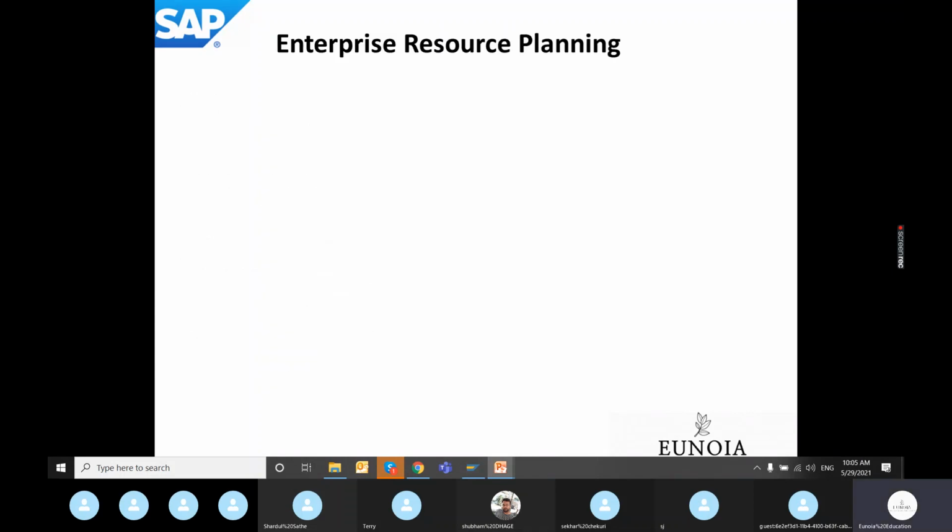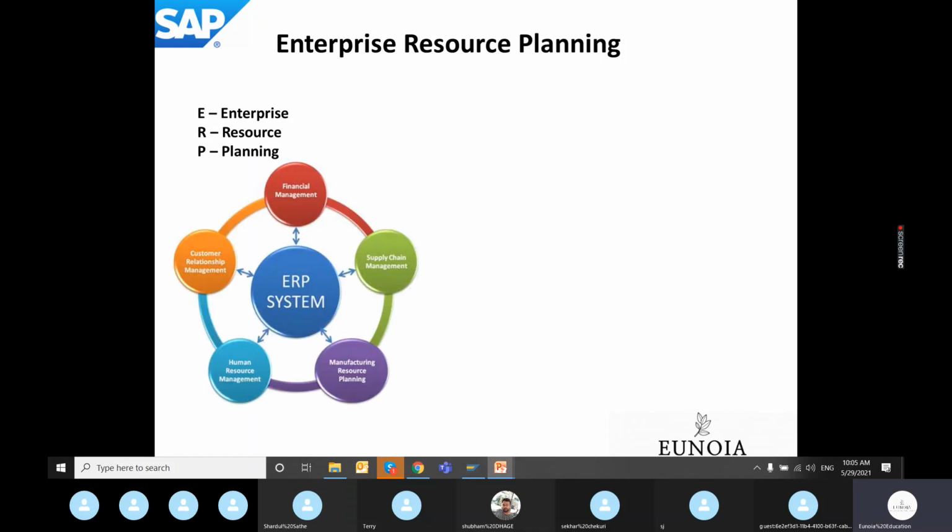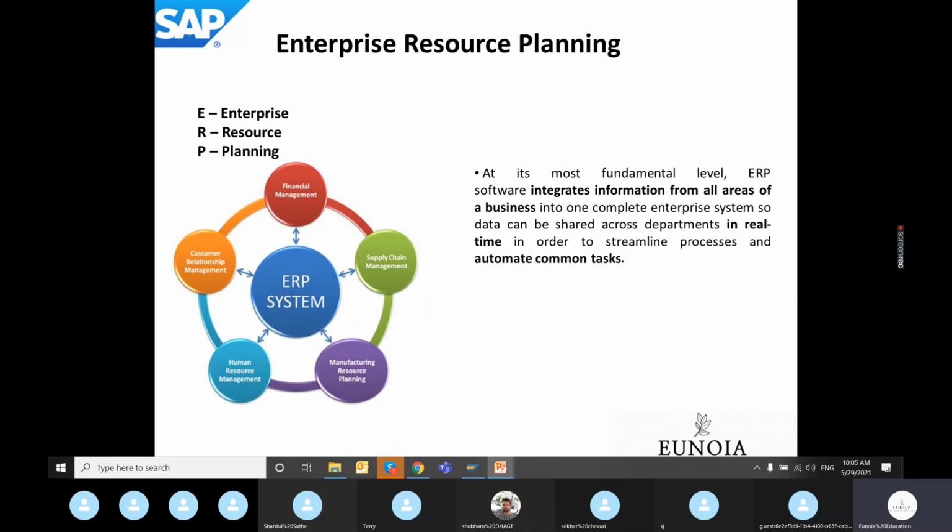What SAP is, basically, is an enterprise resource planning software. So what is ERP? ERP is nothing but a software which integrates multiple aspects of an industry. At the fundamental level, it's a software, and at the very crude level, it's a database management system. ABAP deals with this database management system, and it gives us a mechanism by which we can deal with the database which is driving the SAP ERP software.